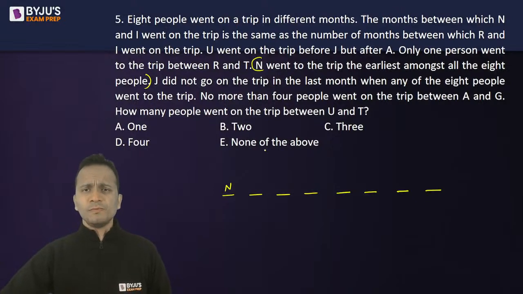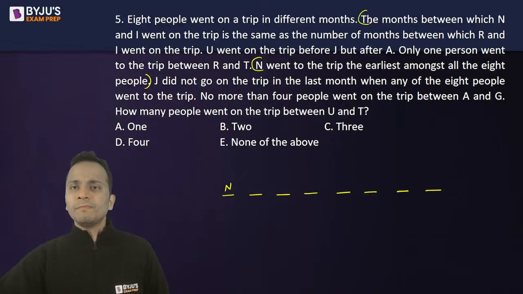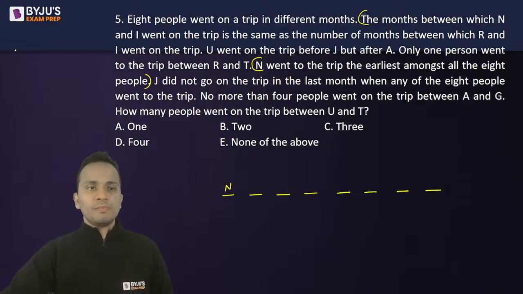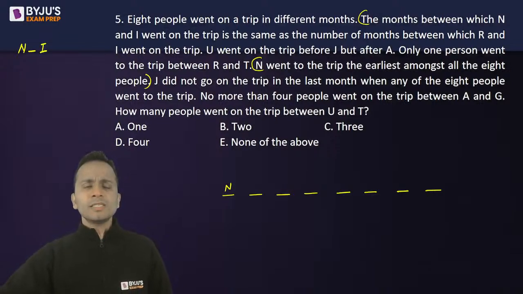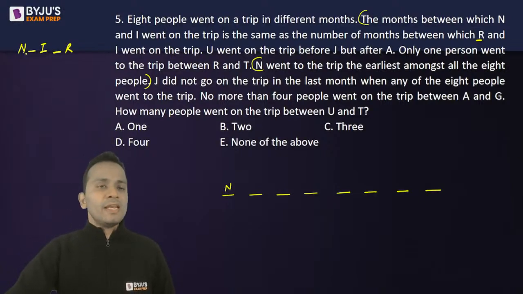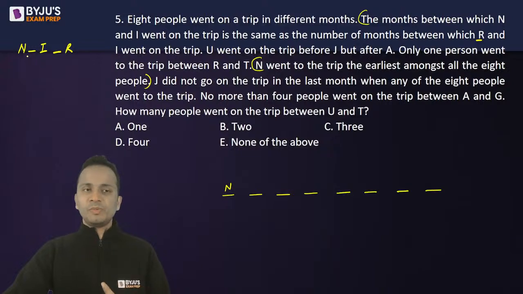I'll use this information. Now, starting from the beginning, the months between which N and I went on the trip. So, the number of months between N and I is equal to the number of months between R and I. So the number of people who have gone on the trip between N and I is equal to the number of people who have gone on the trip between I and R. Okay? So the gap between N and I should be the same as the gap between I and R.